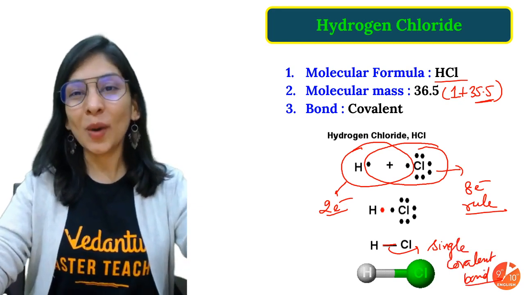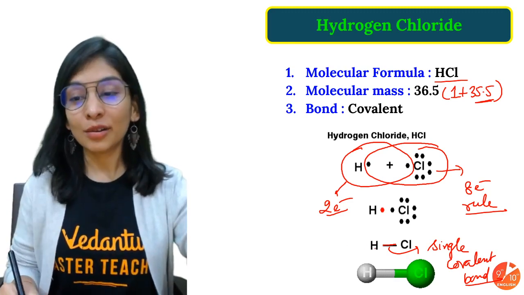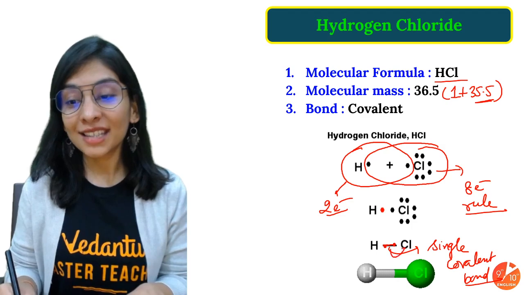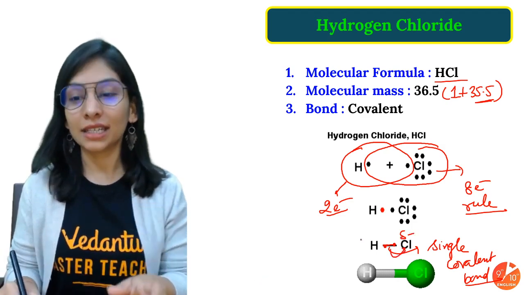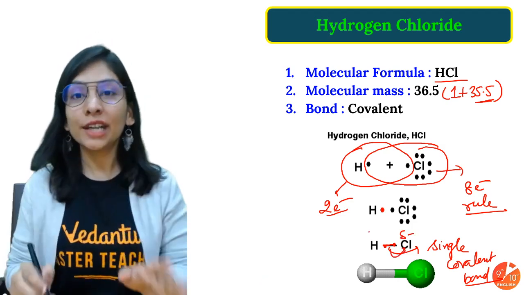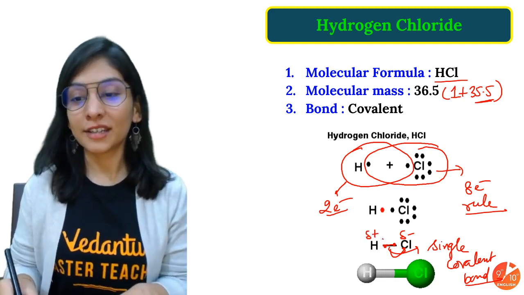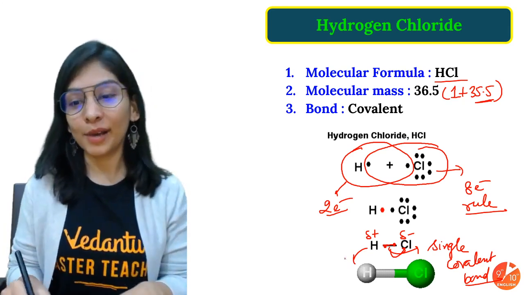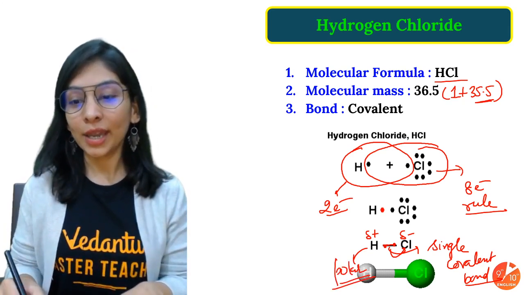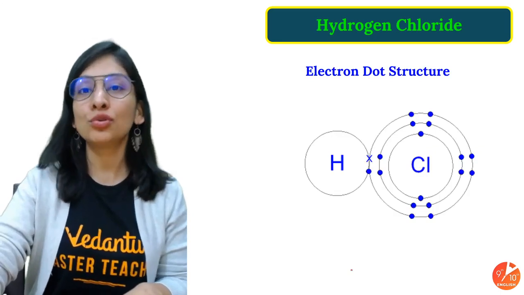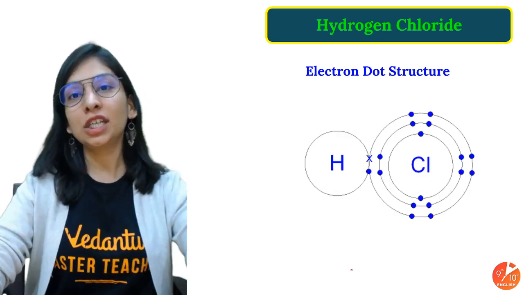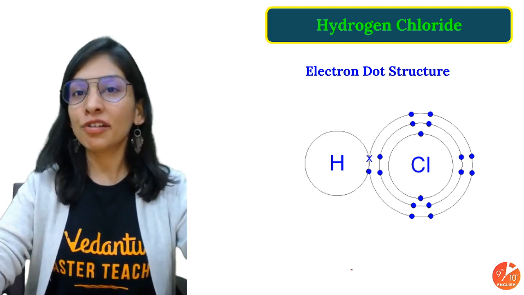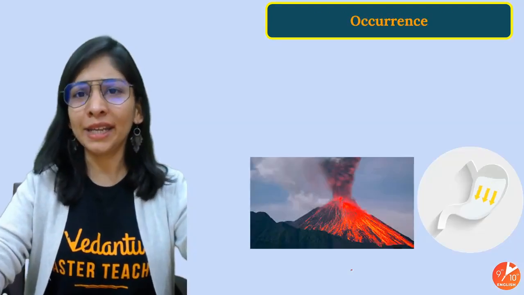Pretty much obvious. Why is this polar covalent? Because chlorine here is more electronegative, it will pull these electrons more towards itself and develop a slight negative charge. And electrons are being pushed from the hydrogen side, so slight positive. And that's how polarity, a charge separation, is generated in a covalent compound. So this is a polar covalent, okay? When there's a difference in the electronegativity of two atoms, there is a possibility to get a covalent compound that's polar in nature, okay? The electron dot structure is pretty much clear because ma'am has already explained that.